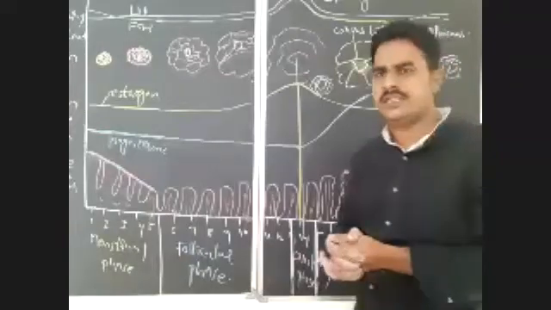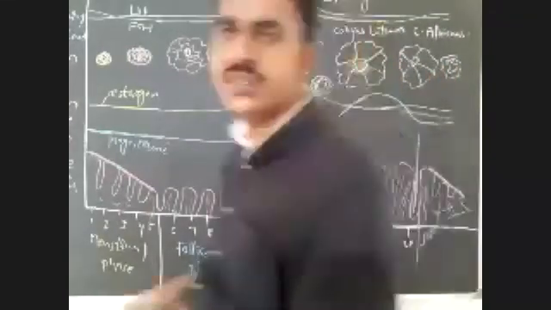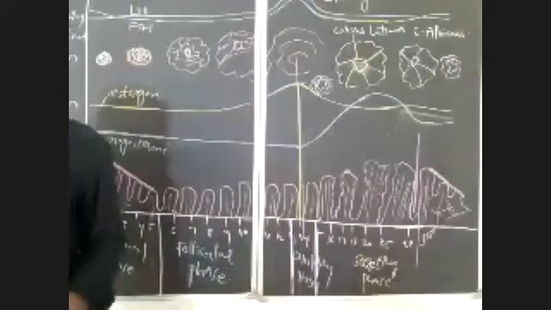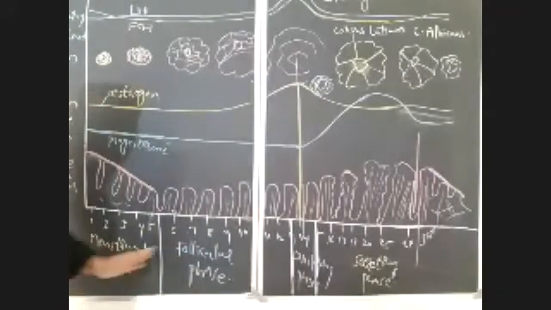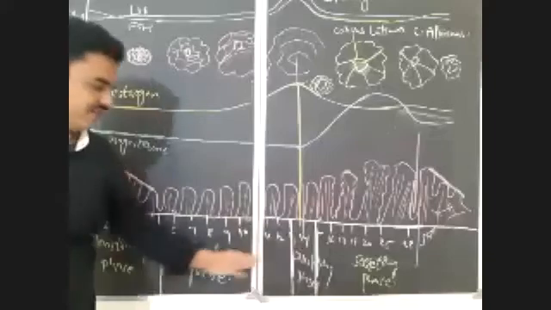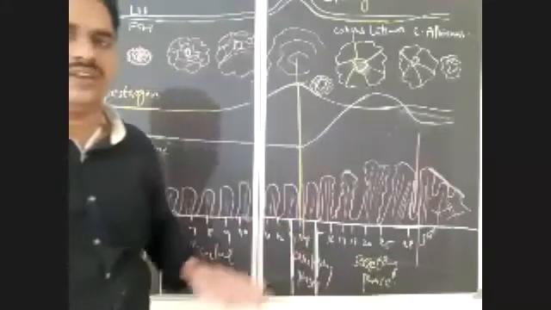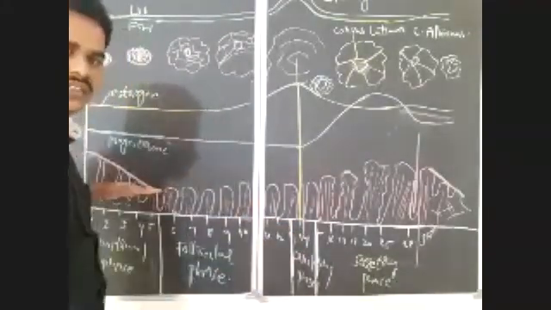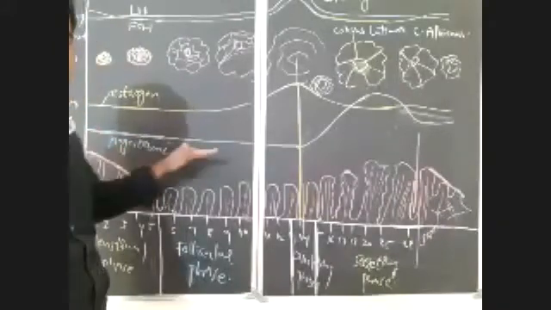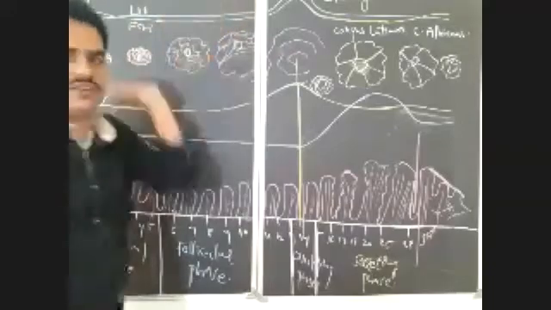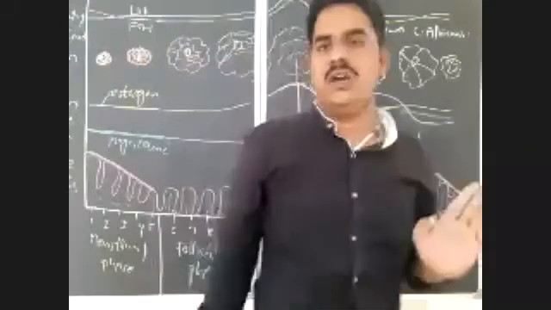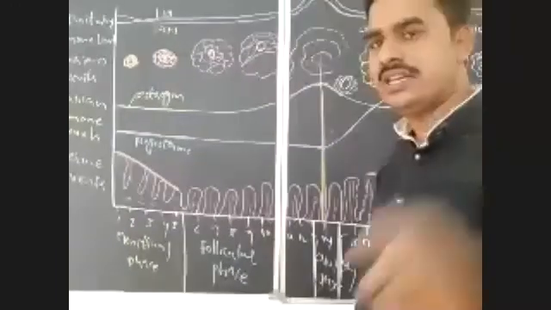Graphical representation of a menstrual cycle. Is it clear? Shall I raise this? So here, menstrual phase, follicular phase or proliferative phase, ovulatory phase, secretory phase or luteal phase, and here uterine events, and here ovarian hormone levels, here ovarian events and pituitary hormone levels. Okay, so that you have to notice in this diagrammatic representation of the menstrual cycle.